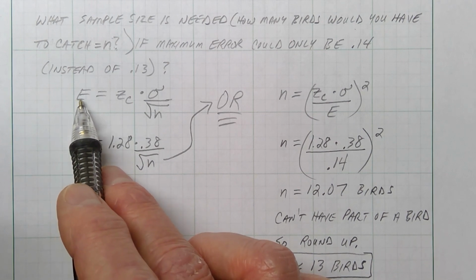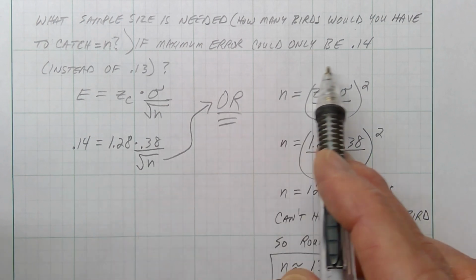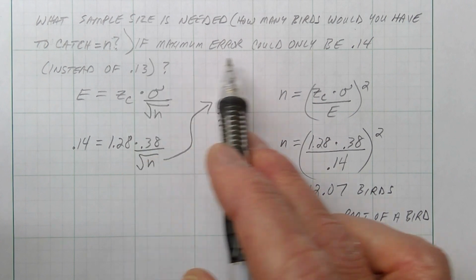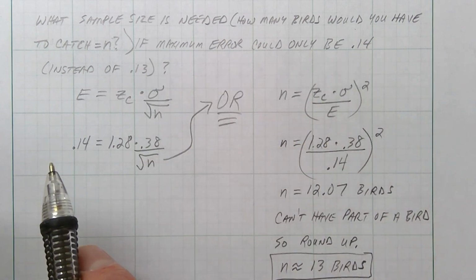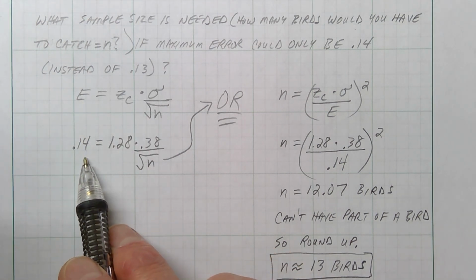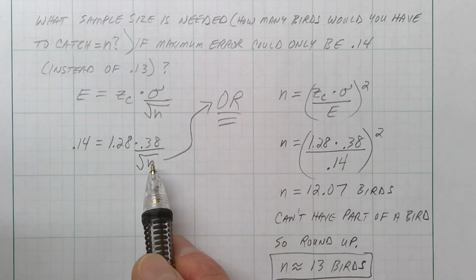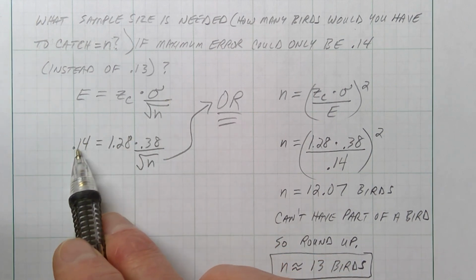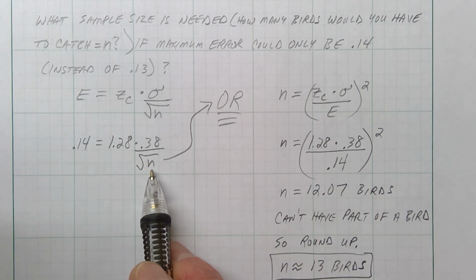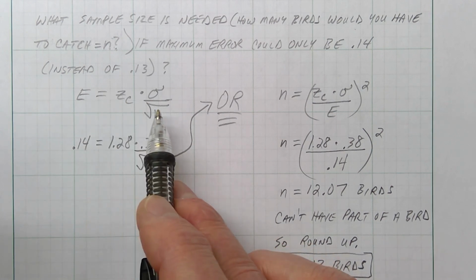I want to change the error from 0.13 like it was to 0.14 because that's what they're saying. What if I don't like a margin of error of 0.13? What if I want the margin of error to be 0.14? How many birds would I need to catch to change that? Well, if I want to change the error to 0.14 and then I plug in the Z and this sigma that I know, I'm left with this equation right here, which is kind of tricky to solve using algebra.